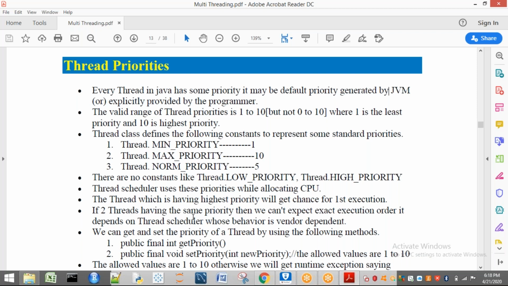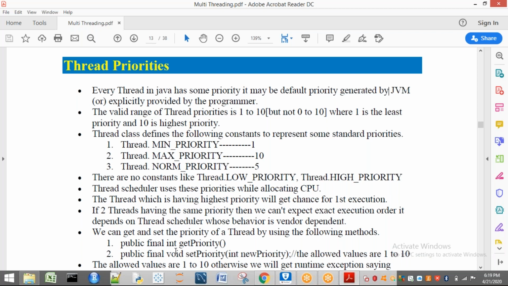Who will decide the algorithm that is present in the thread scheduler? Those who are developing the JVM are going to keep all those algorithms. We are not bothering about those things. So it depends on the thread scheduler, whose behavior is vendor dependent. Those who are developing these thread schedulers are going to bother about all these things. We are not going to think about them.